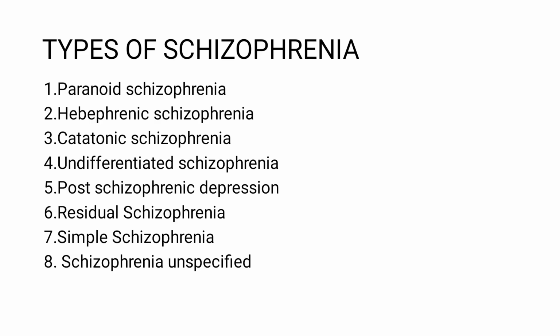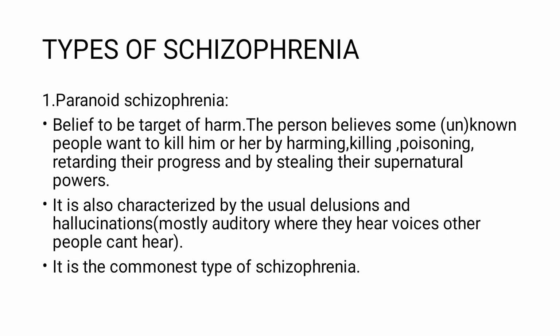Types of schizophrenia. 1. Paranoid schizophrenia. 2. Hebephrenic schizophrenia. 3. Catatonic schizophrenia. 4. Undifferentiated schizophrenia. 5. Post-schizophrenic depression. 6. Residual schizophrenia. 7. Simple schizophrenia. And 8. Finally, schizophrenia unspecified. Now let's look at them.